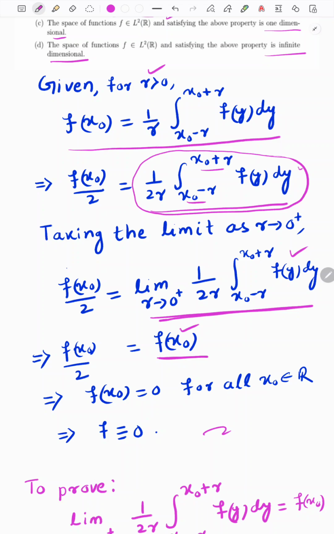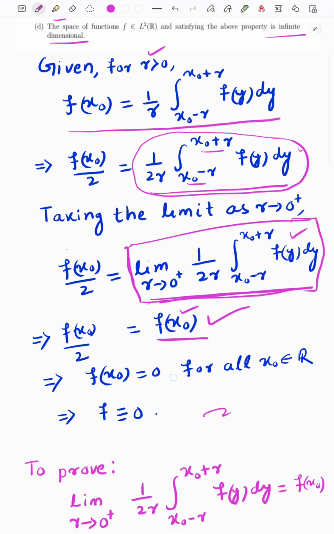Here we will use that concept. For the time being, believe me that this limit converges to f of x0. Later I will provide the complete proof of how this average value is equal to f of x0.